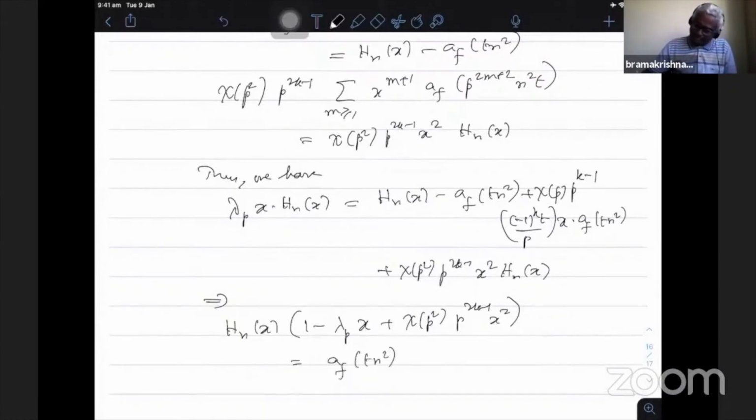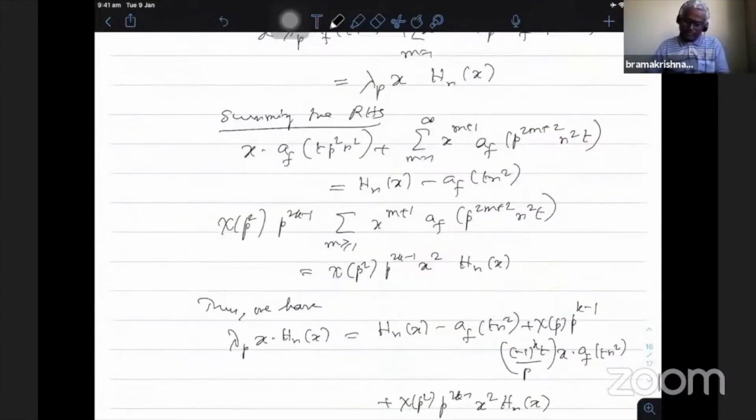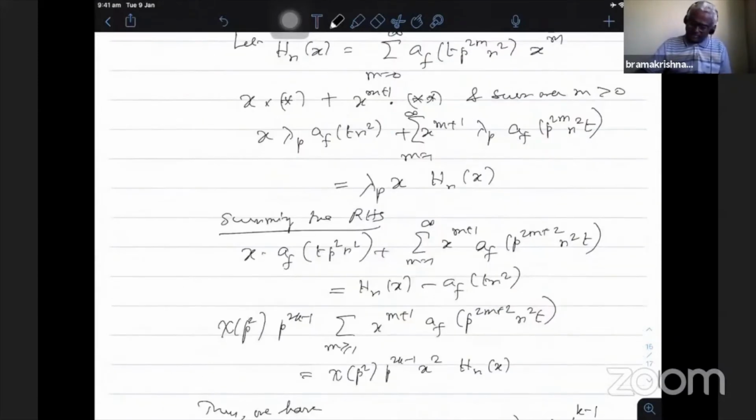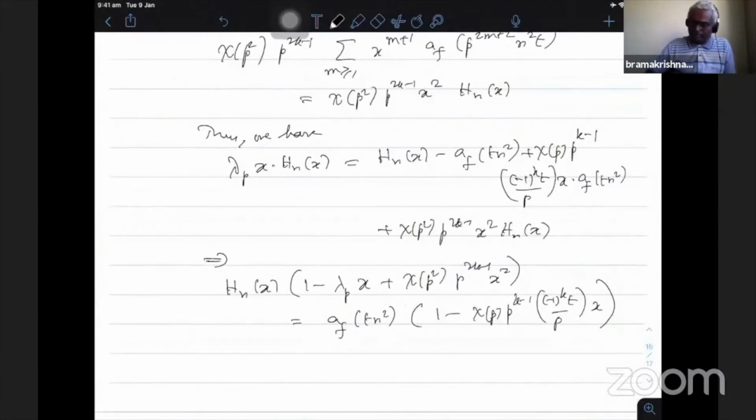When I take this common outside, 1 minus chi(p) p^(k-1) minus (-1)^k (t/p) times x will be there. So this is just by using the relation of the Fourier coefficients of the Hecke eigenform, assuming that f is an eigenform, using the Fourier expansion, by defining h_n(x) like this, we get h_n(x) in terms of the eigenvalues and the Fourier coefficients of f.